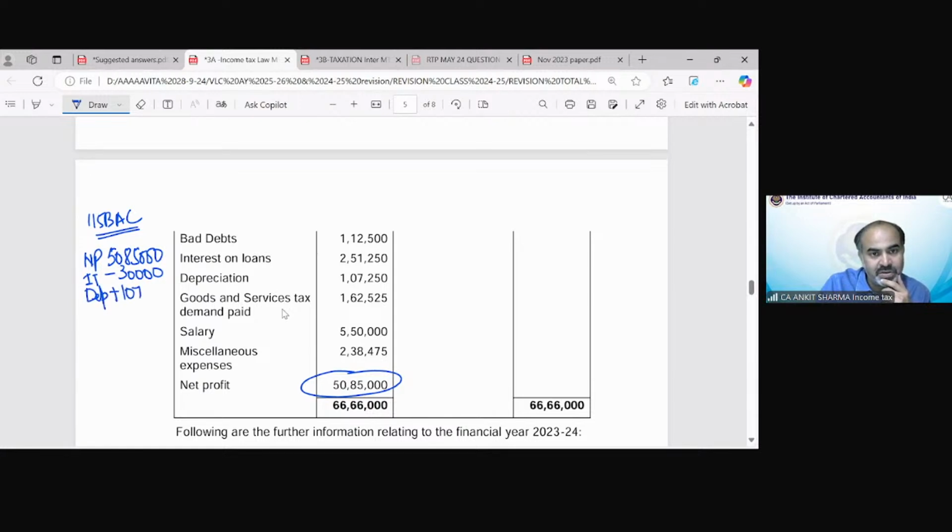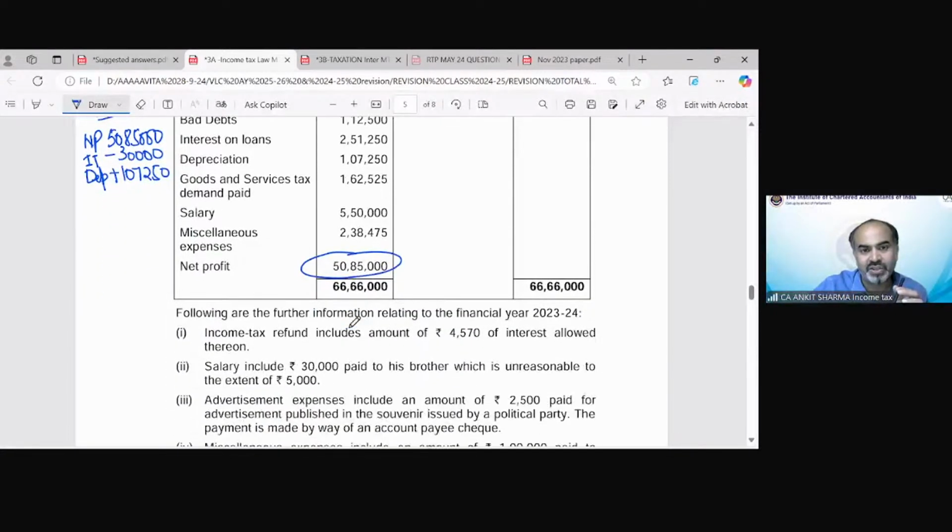It would be 107,250. Goods and service tax demand paid, not an issue. Salary, miscellaneous expenditure, all seem like part of business expenditure.